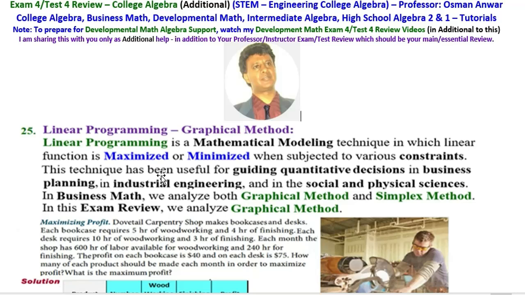This technique has been useful for guiding quantitative decisions in business planning, in industrial engineering, and in social and physical science. In business math, we analyze both the graphical method and the simplex method. In this exam review, we will analyze the graphic method. The application is maximizing profit.